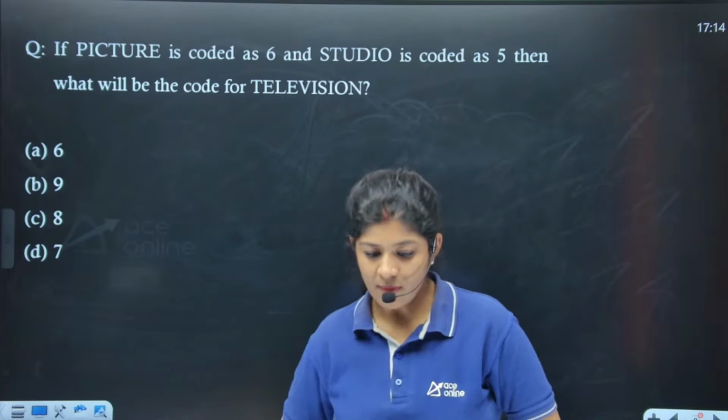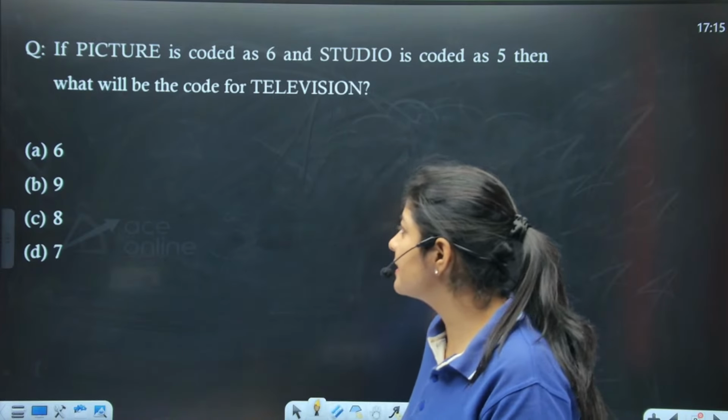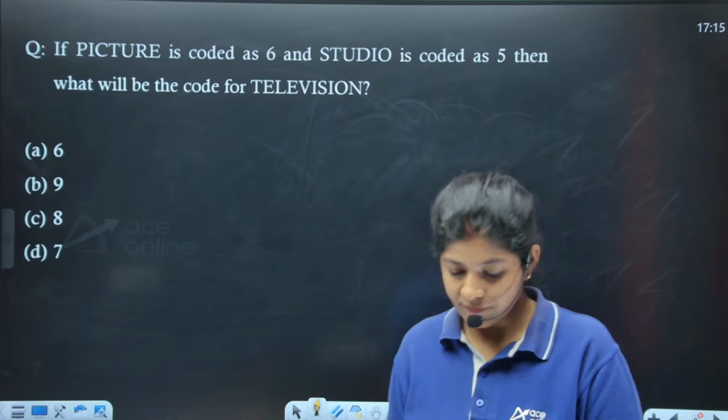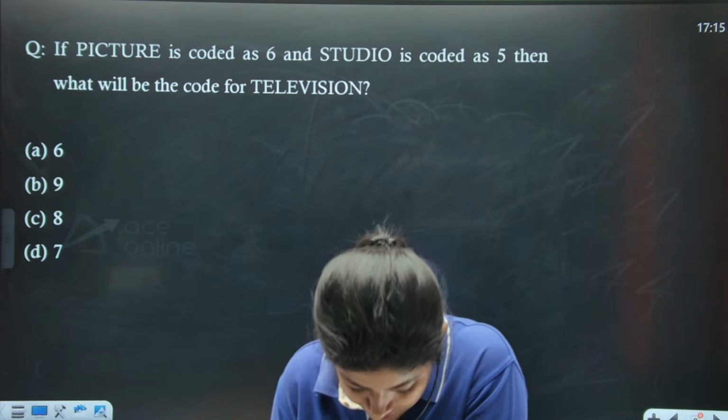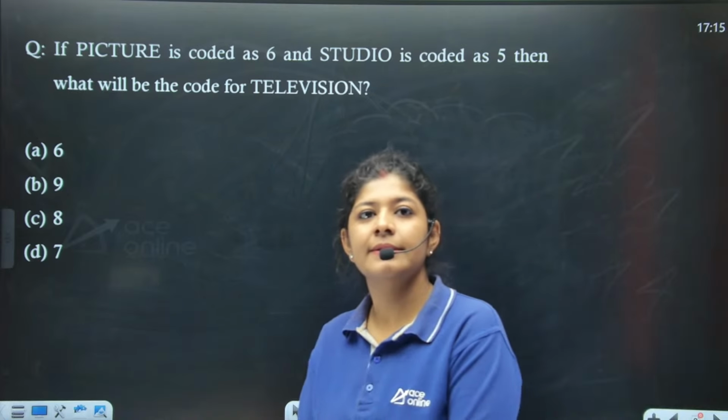So what answer are we getting over here? Any one of you? This is a very simple one. All you need to do is observe it carefully. Very good, Caroline. Let's see. Anyone else? Option number B.